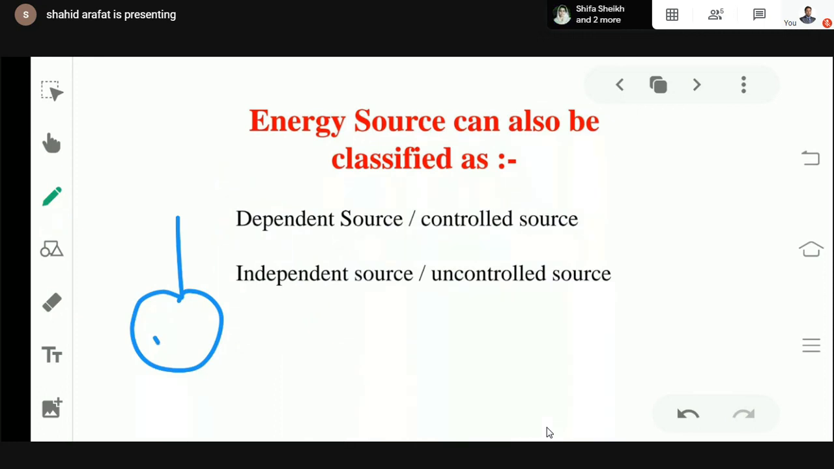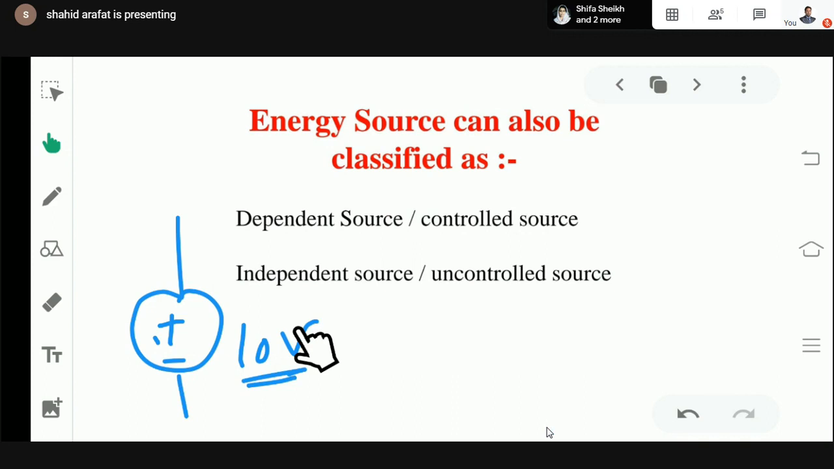Suppose this is a voltage source, and if I'm mentioning its value 10 volt, simply it is having 10 volt, it is not going to change. Means it's an independent source. The value of this voltage source is fixed. If it is 10 volt, it will remain 10 volt. It is not going to change.